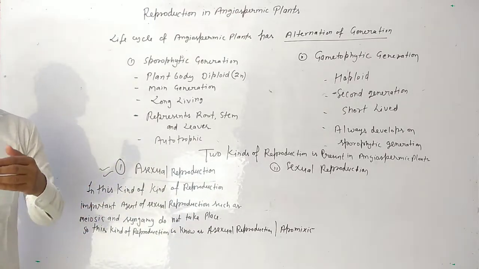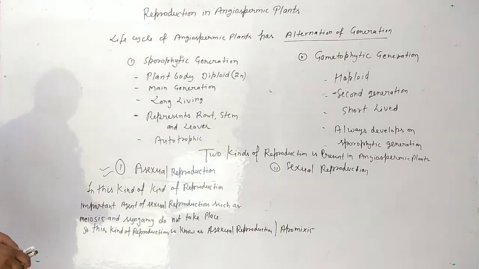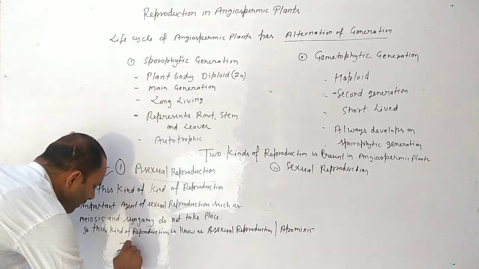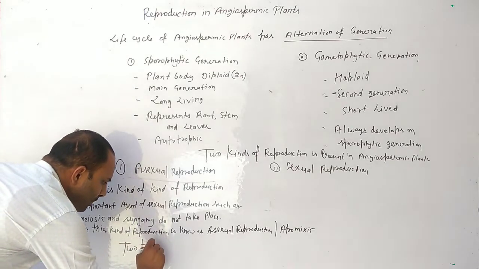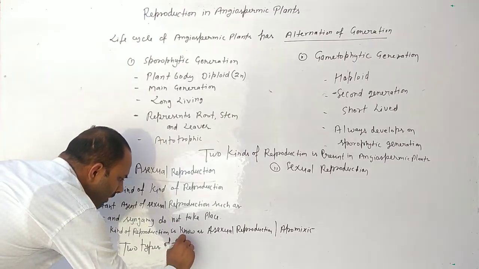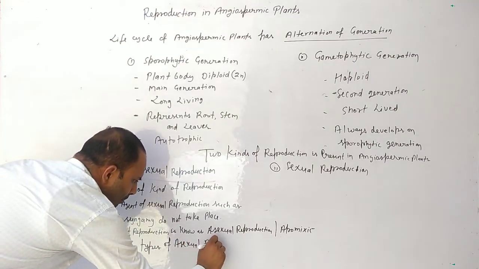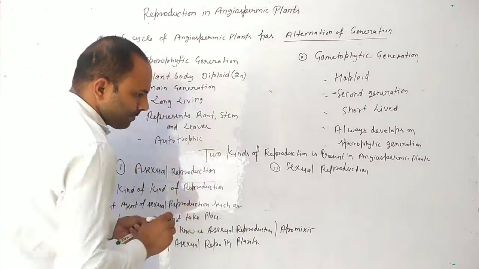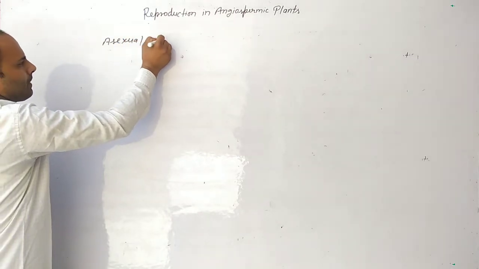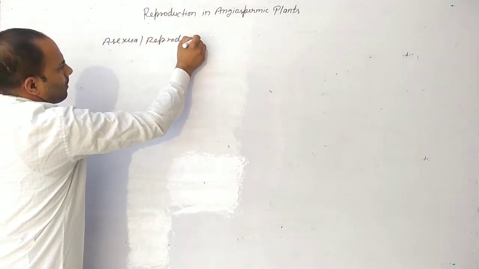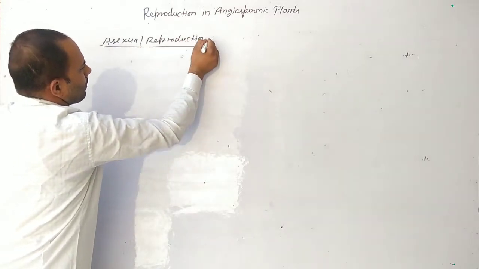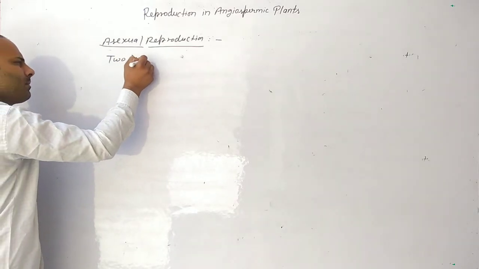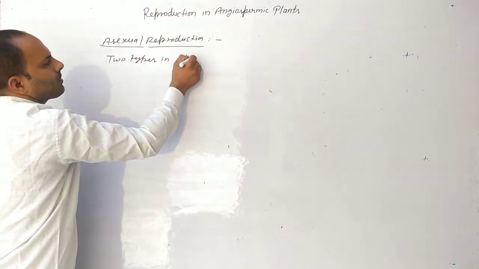There are two types of asexual reproduction in angiospermic plants.